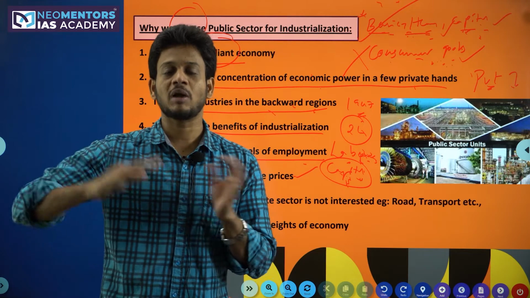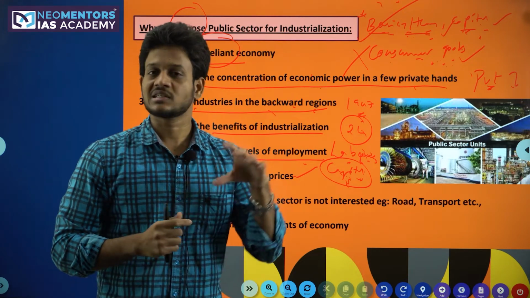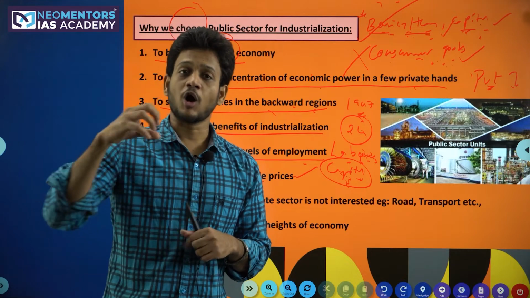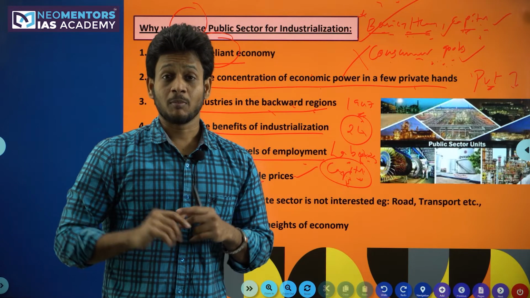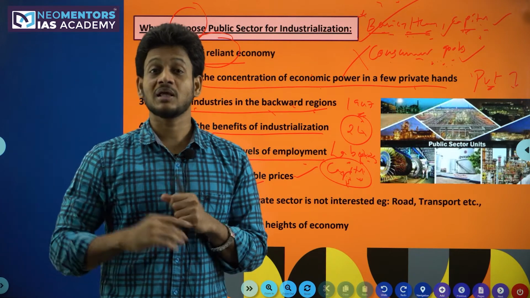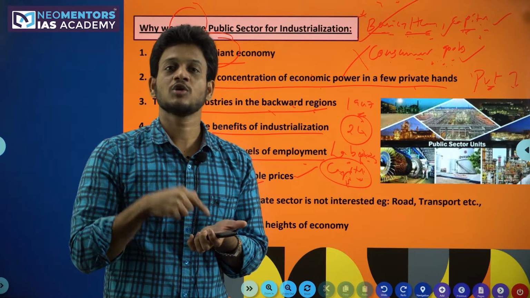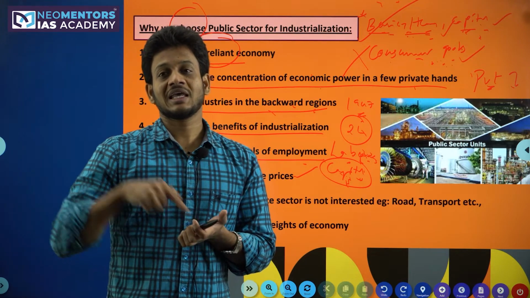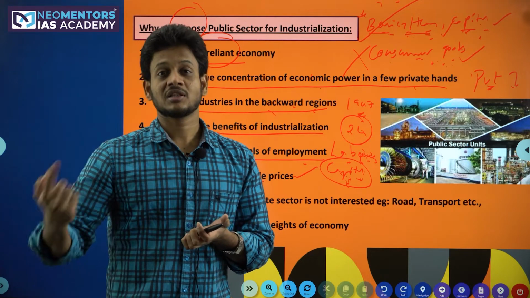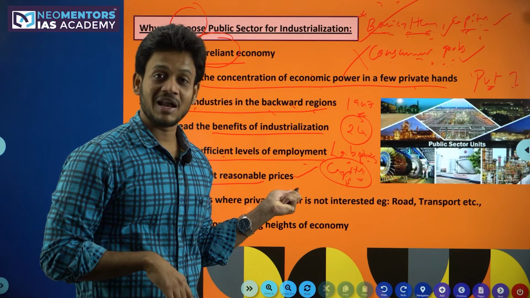If the ticket price from one place to another is 600 rupees, the government service will never increase that price even though there is a huge demand. But the private sector company will increase according to demand and supply. The same ticket which costs 600 rupees on normal days would become 2000 rupees in the private bus service during the festival season. Isn't it so? But the public sector will never do that.